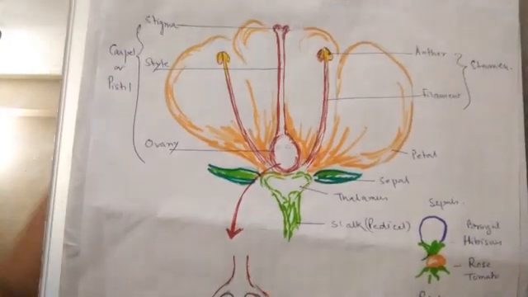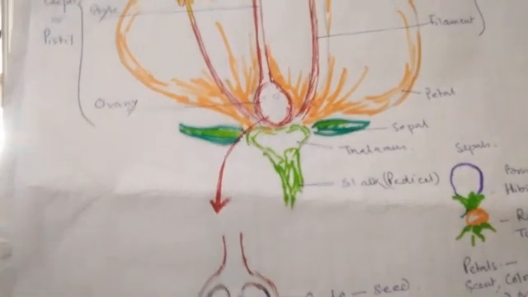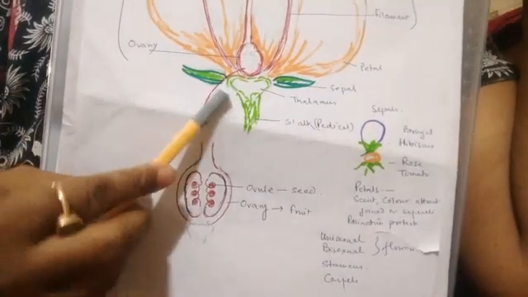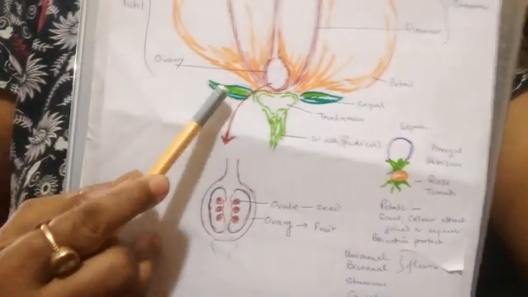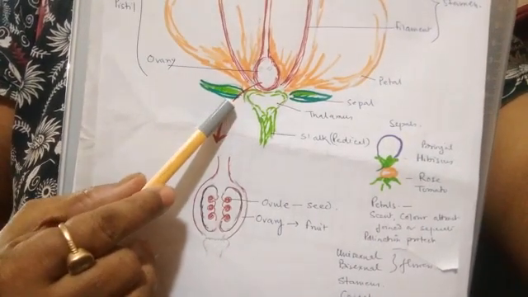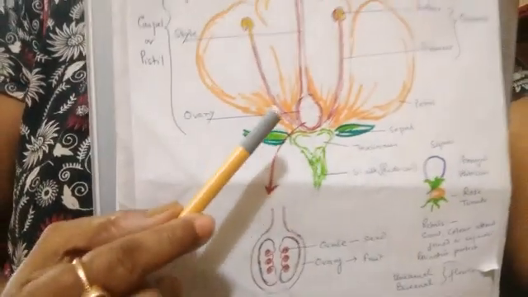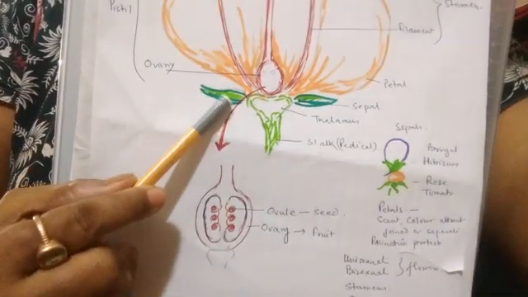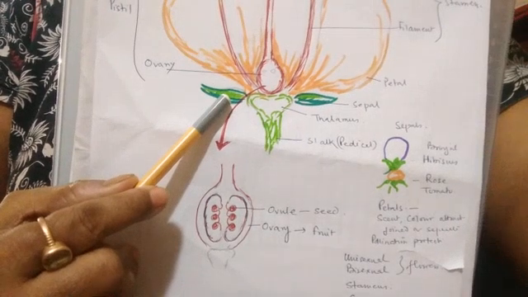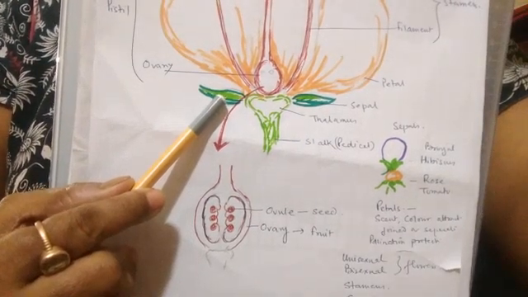Now, let us discuss each and every part. First of all, the sepals. You can see the sepals very prominently when the flower is in bud. You have seen flower buds, no? The flower bud contains the sepals, which actually cover the flower.